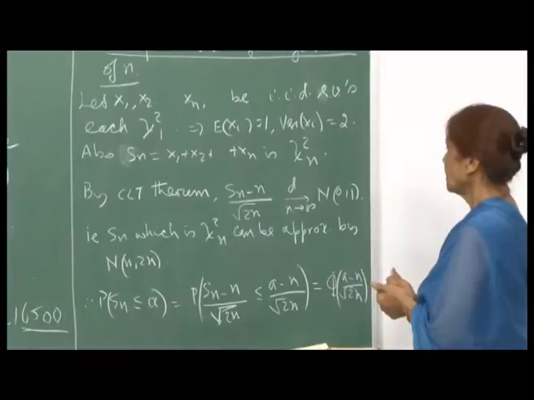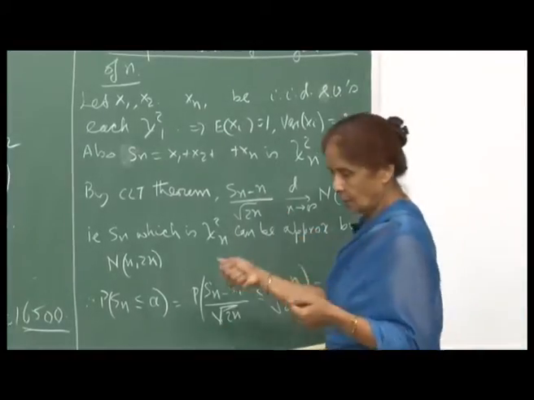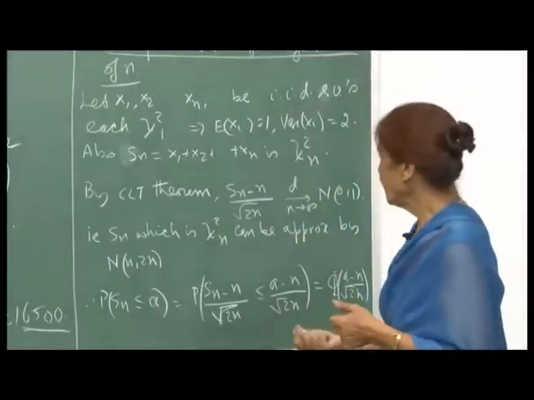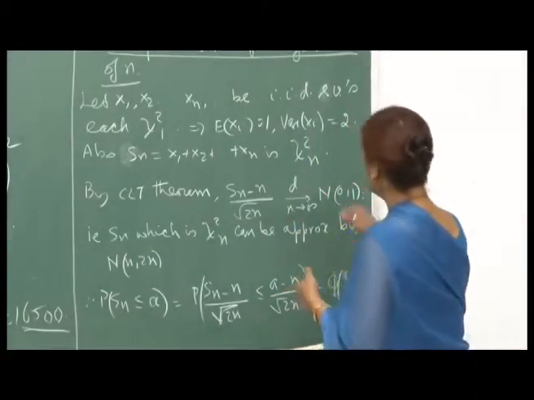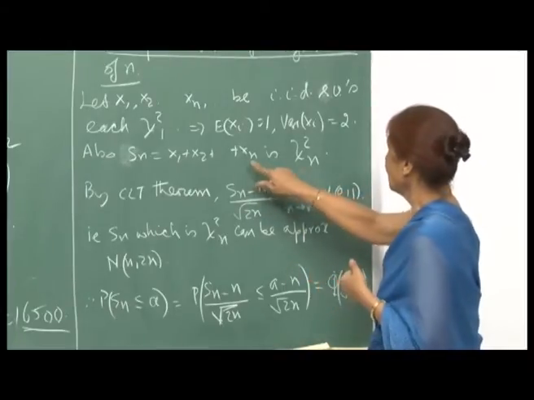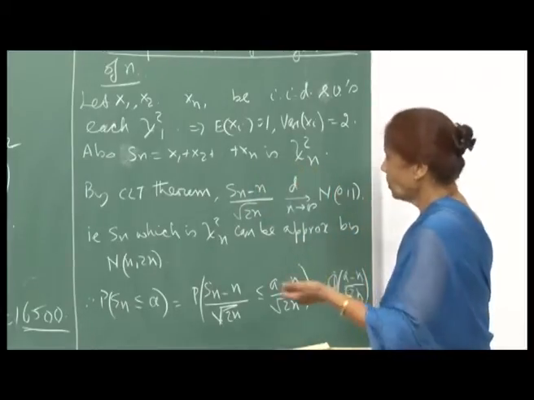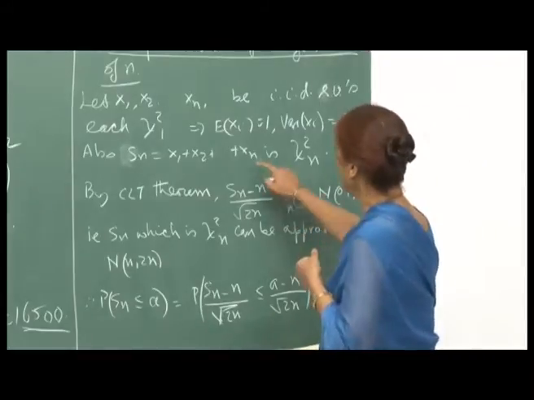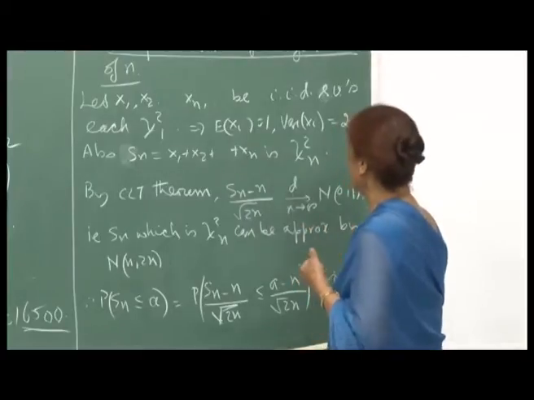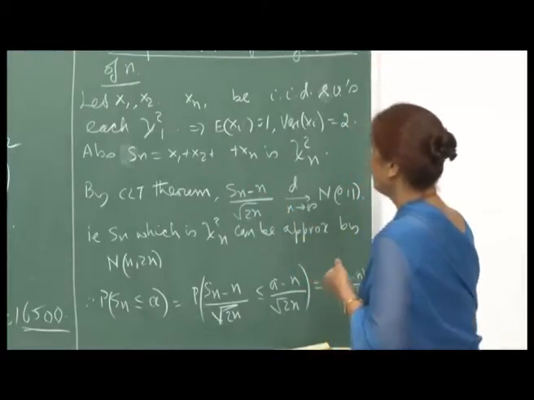So, chi-square has the reproductive property. This sum S n is chi-square n, and later on we will also show through the use of MGF how quickly you can say that this sum will be chi-square n if each is chi-square 1.